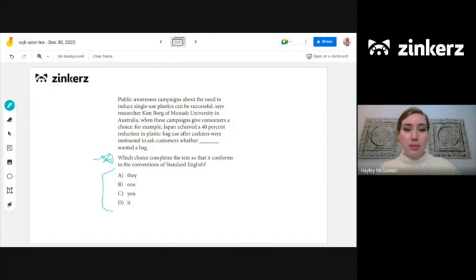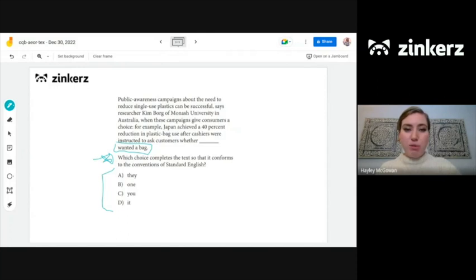So we have, public awareness campaigns about the need to reduce single-use plastics can be successful, says researcher Kim Borg of Monash University in Australia, when these campaigns give consumers a choice. For example, Japan achieved a 40% reduction in plastic bag use after cashiers were instructed to ask customers whether blank wanted a bag. All right, so we know that the pronoun here has to do with who wanted a bag. So we have to go pretty close here. The first part of the passage we can kind of ignore for right now, so we're thinking about the second half.